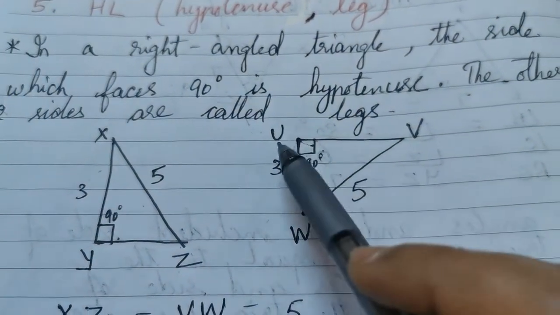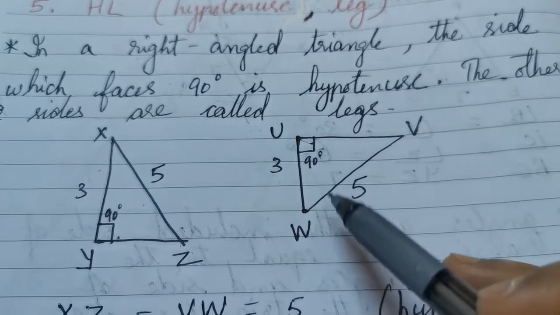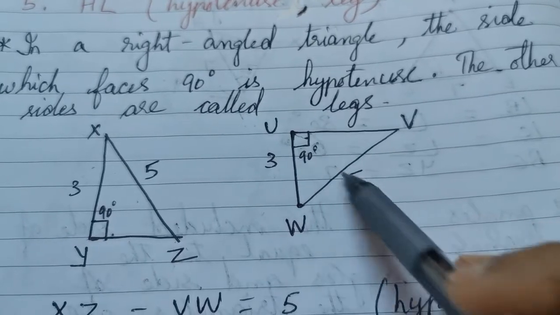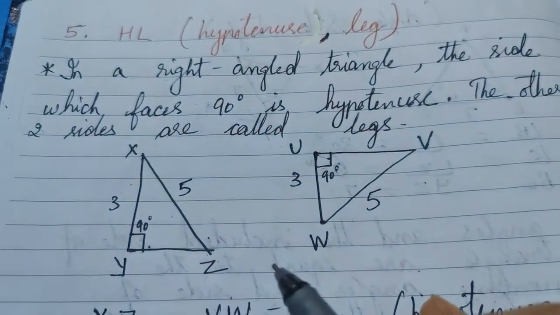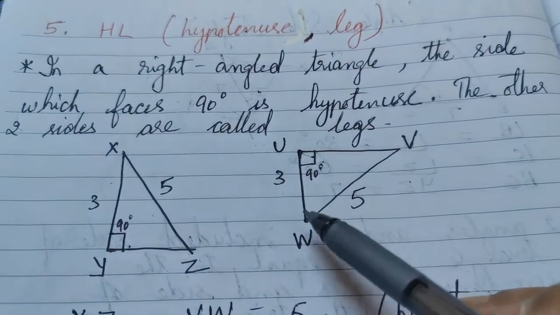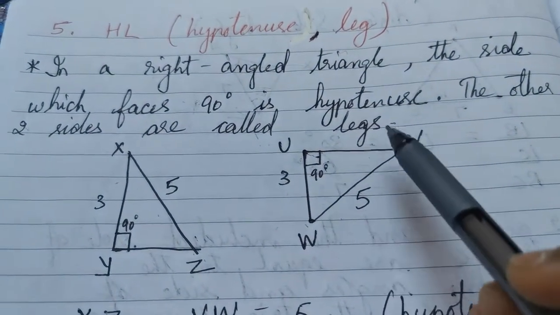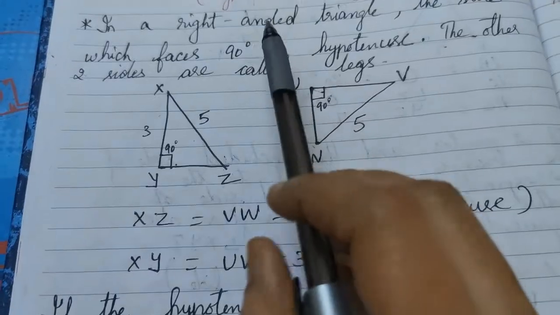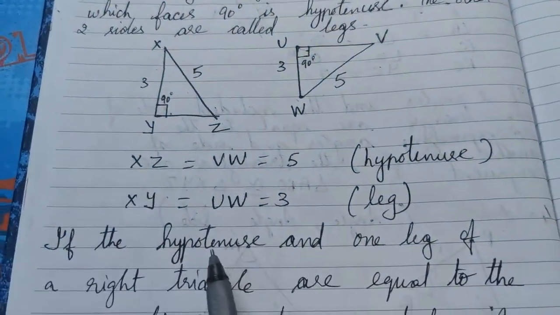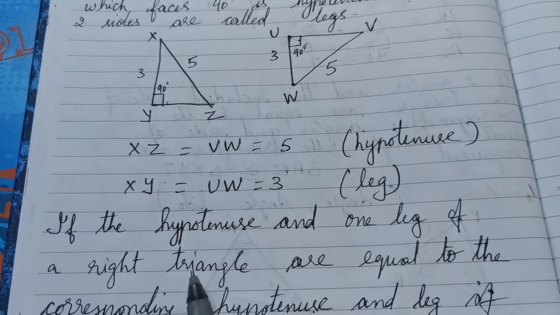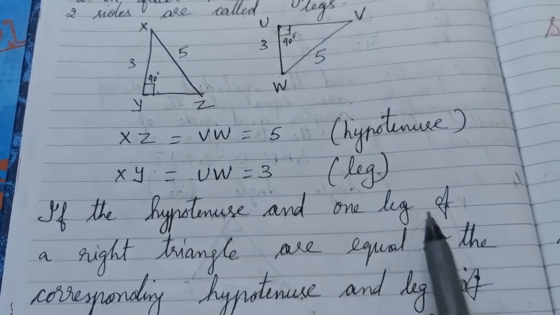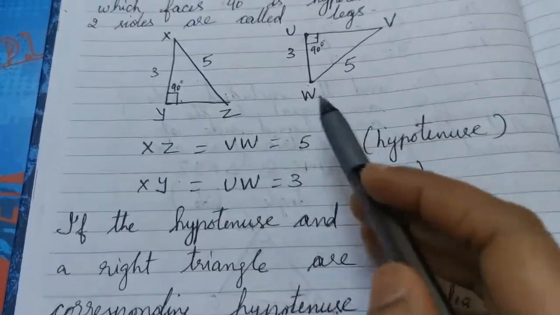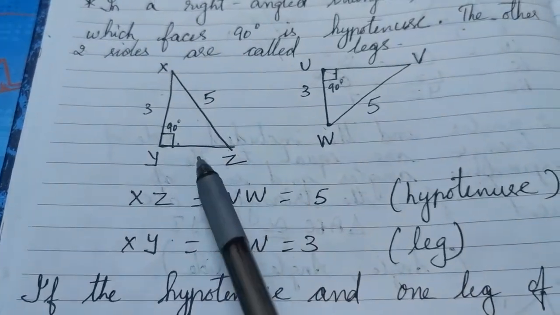In triangle UWV, WV is the hypotenuse because it faces the 90 degree or it is opposite to 90 degree. Therefore, WV is the hypotenuse and UW and UV are its two legs. So, here how will we understand that these two triangles are congruent? If the hypotenuse and one leg of a right angle triangle are equal to the corresponding hypotenuse and leg of another triangle, the two triangles are congruent. That means the third side will also be equal.